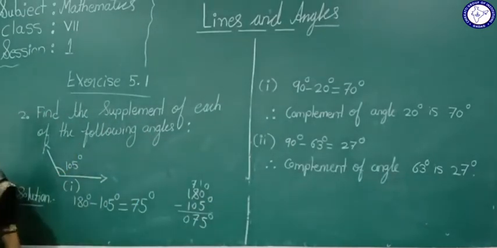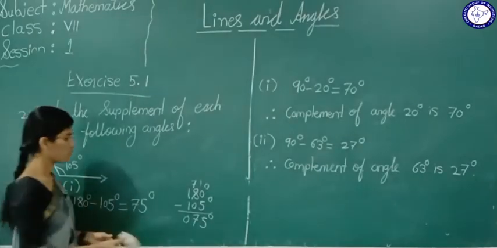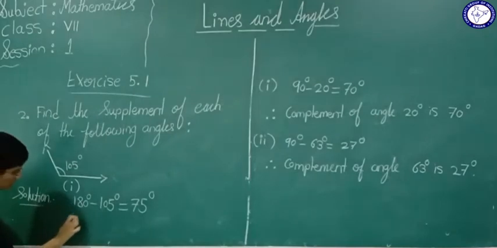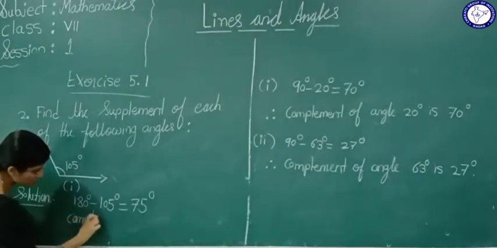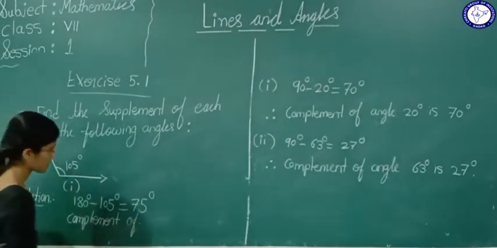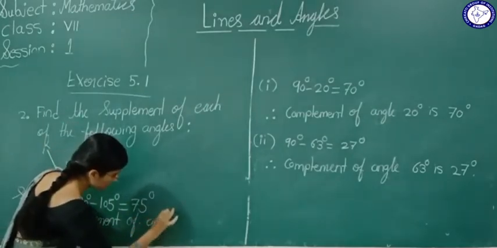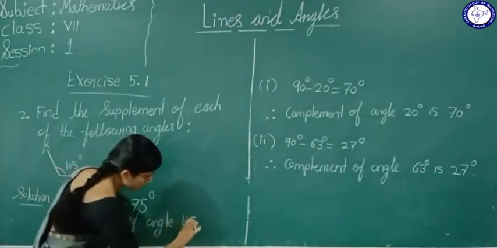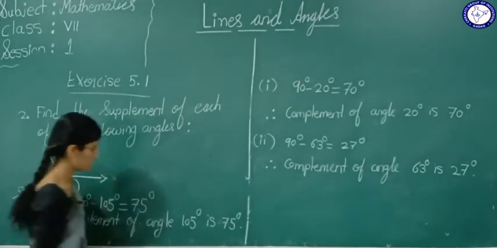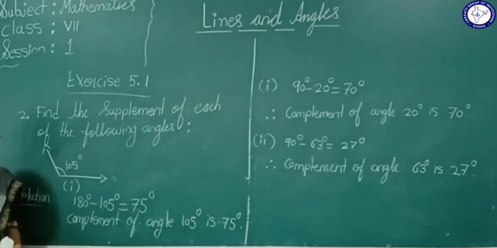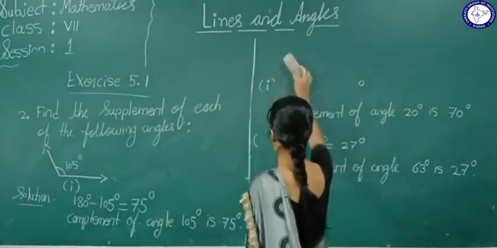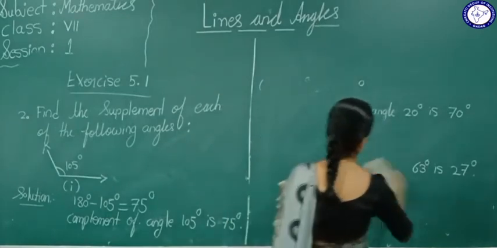See here, the supplement of angle 105 degree is nothing but 75 degree. Okay. So this is about the second one. Similarly, you go for the other questions.